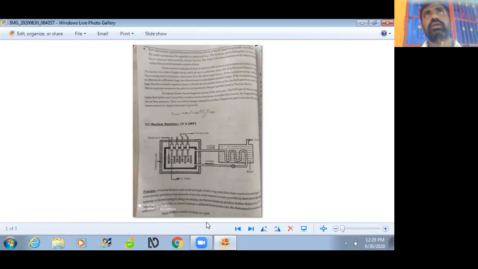In nuclear fission, I said that two equal fragments of nuclei are generated. These radioactive elements are used in medical applications. For example, radioactive cobalt is used as a cancer treatment. So this is a nuclear reactor.